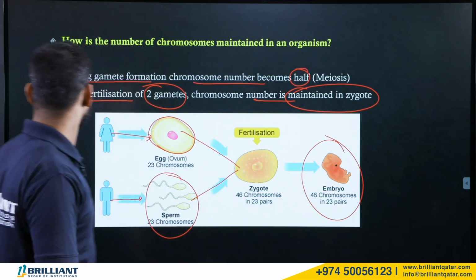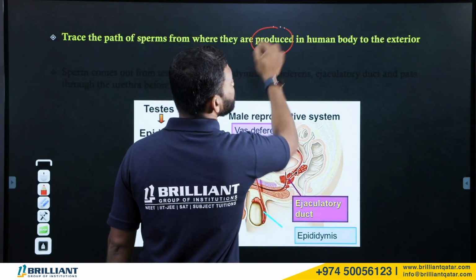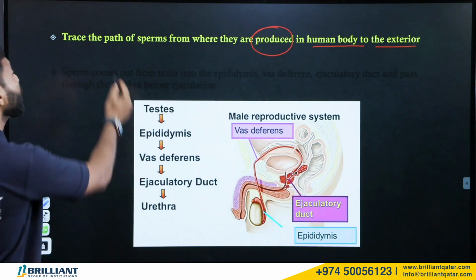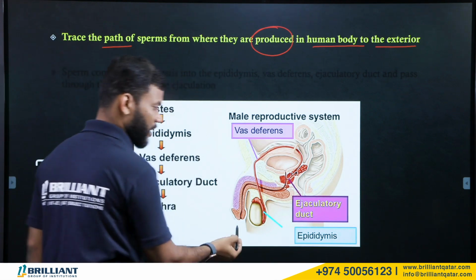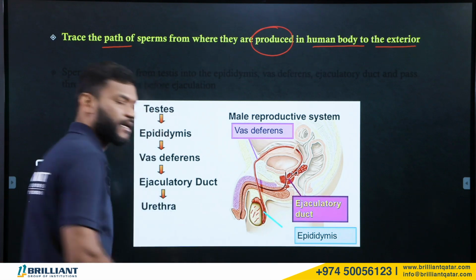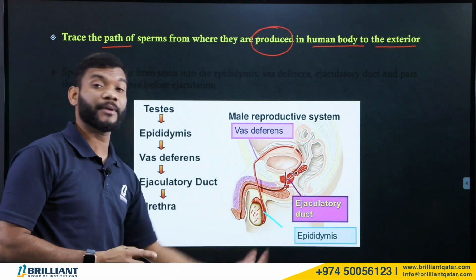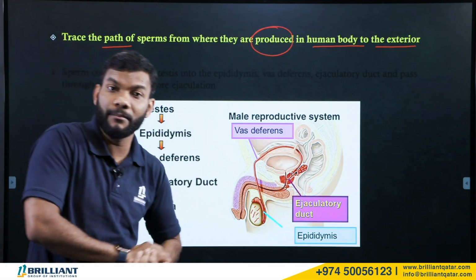Okay. Next question. Trace the path of the sperm from where they are produced in the human body to the exterior. You have to give the path of the sperm after the production. The production we have already discussed. The sperms are produced inside the testis. From where they are produced, they have to go to the exterior, out of the male body.